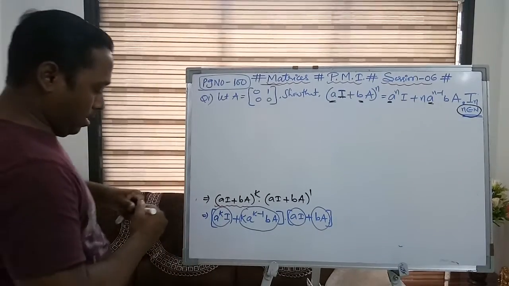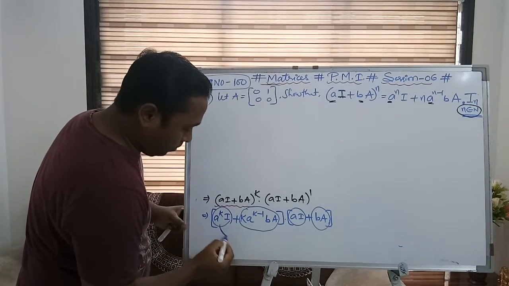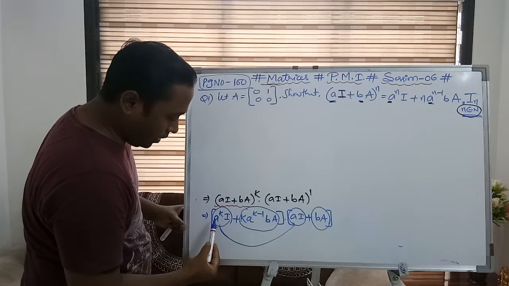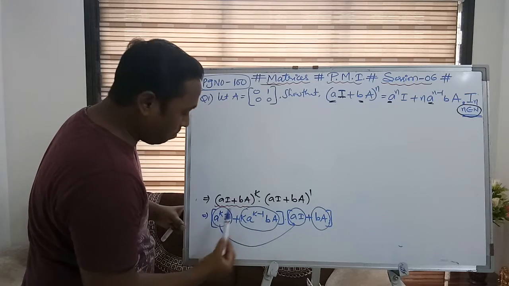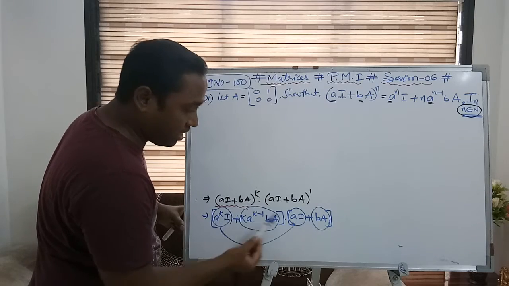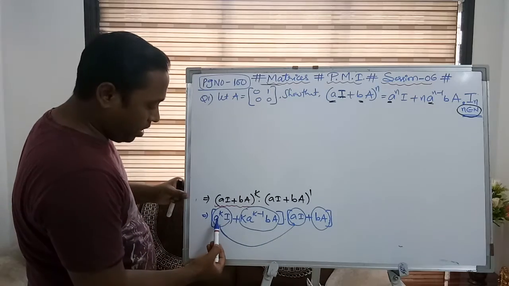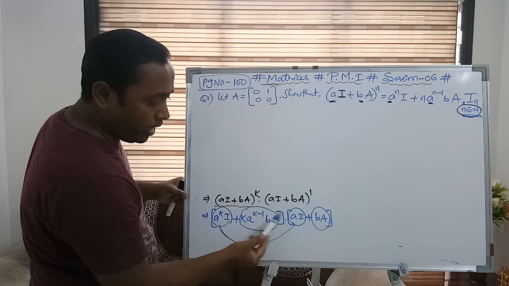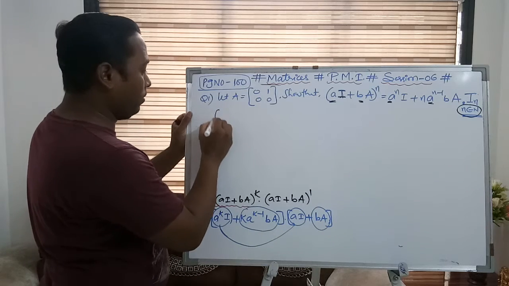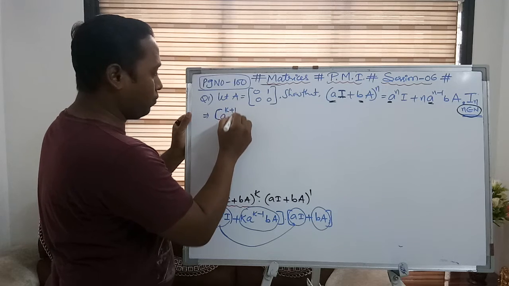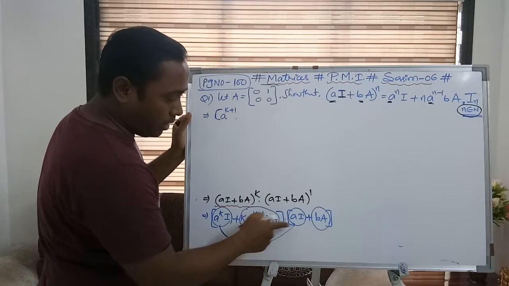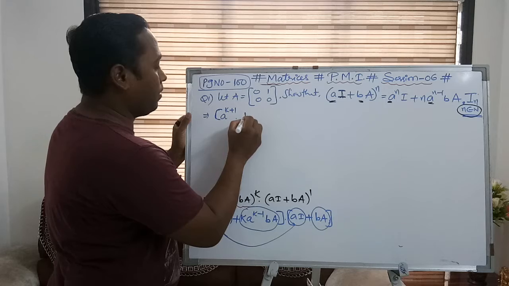See, first term with first term, right? If I do this, constants are multiplied by constants and matrix is multiplied by matrix. So a power k into a will give a power k plus 1. I am writing first term a power k plus 1. Identity matrix into identity matrix will give I square.